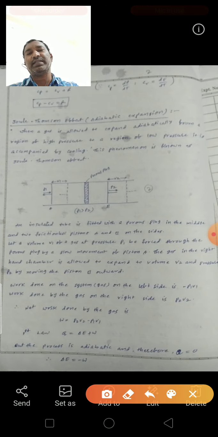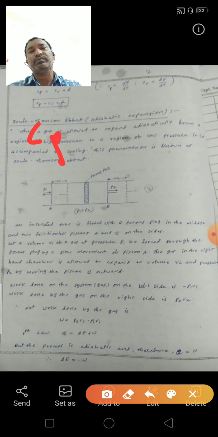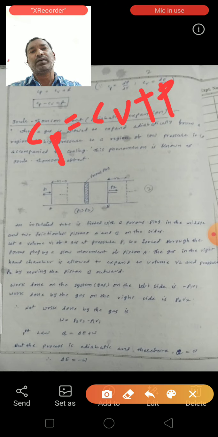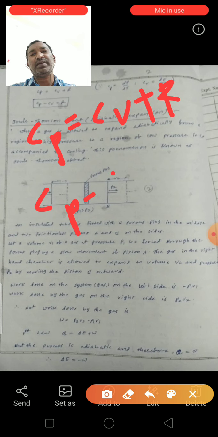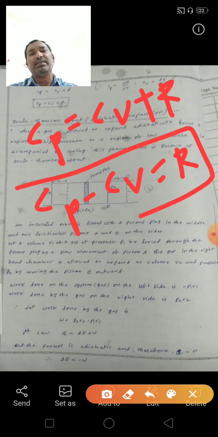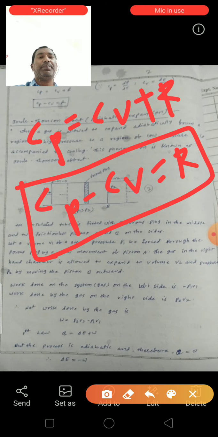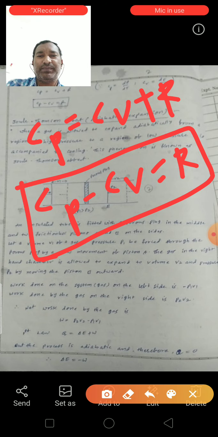So we can get here Cp is equal to Cv plus R. So from here, Cp minus Cv is equal to R. This is the relation between Cp and Cv.